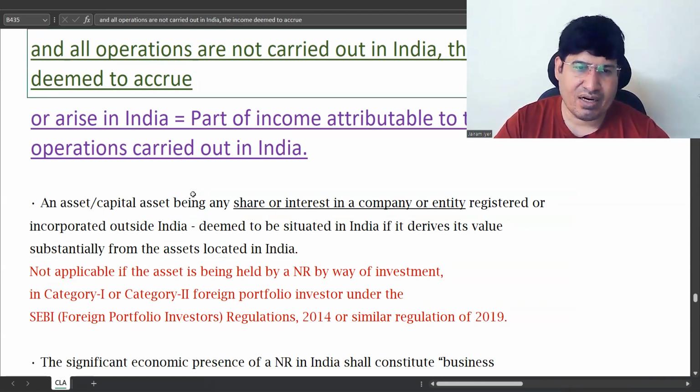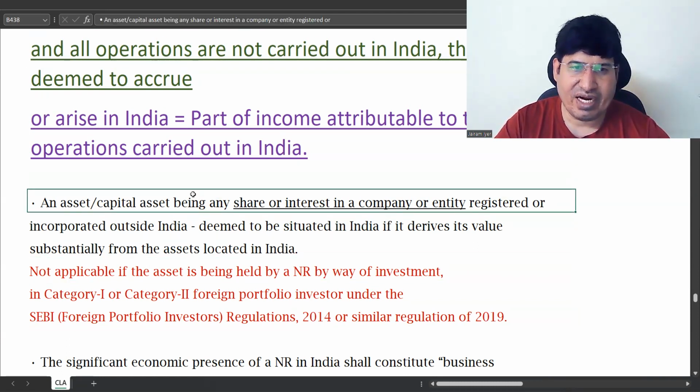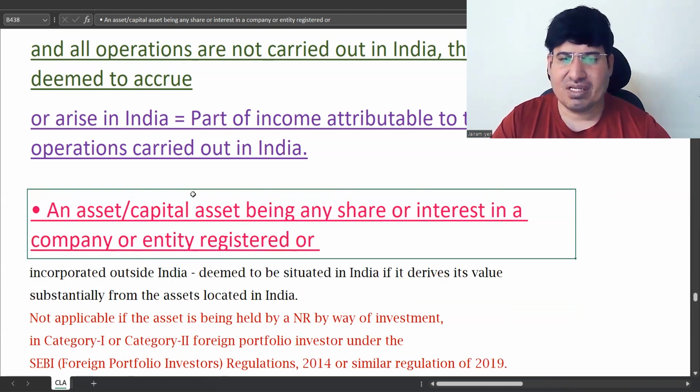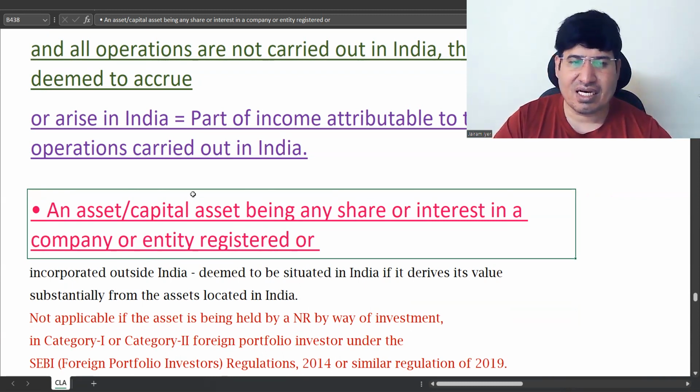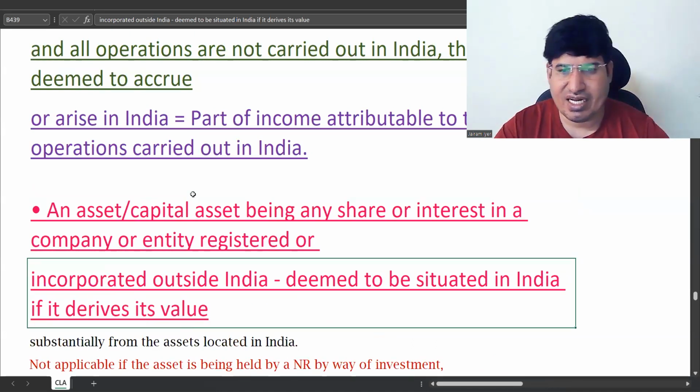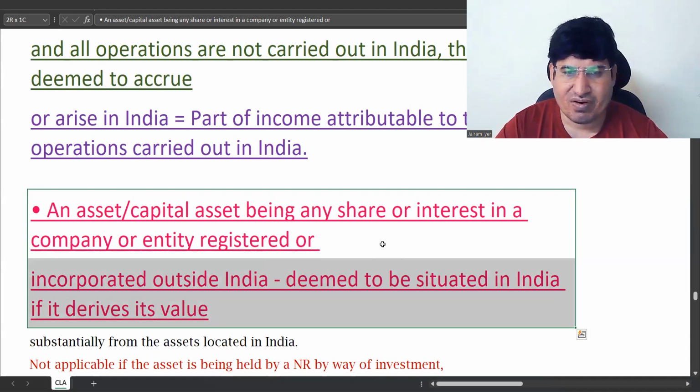Okay. And we'll see that. And just before that, an asset or capital asset being any share or interest in a company or entity registered or incorporated outside India. Okay, so here this is an asset which is nothing but a share or interest in a company which is registered outside India. This is a separate point.